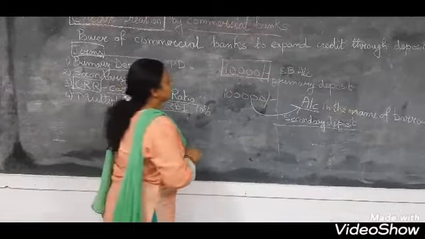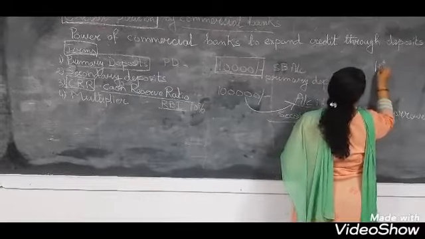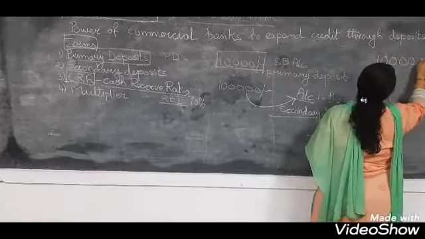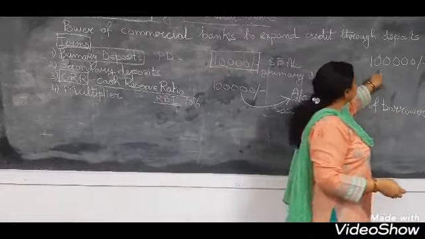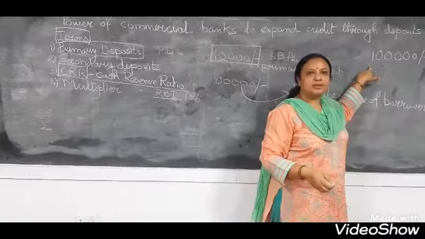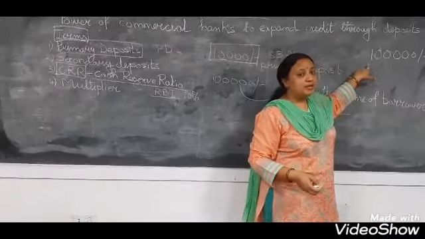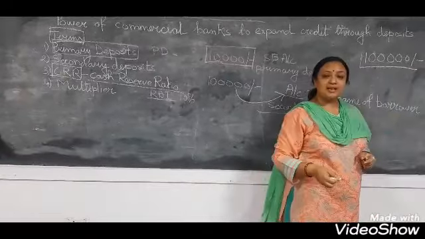So children, say the total primary deposit in the commercial bank is 1 lakh. The bank will use this deposit to give loans to the people, but the bank cannot give this entire 1 lakh rupees as loan.